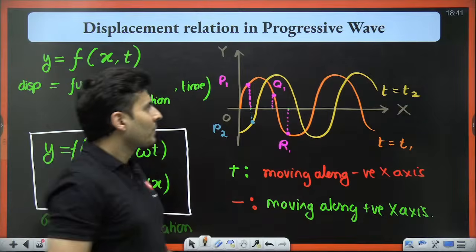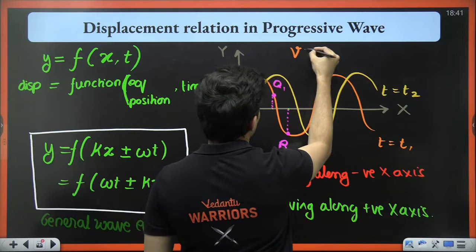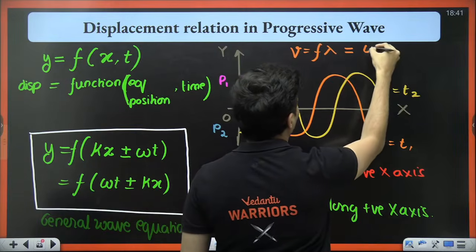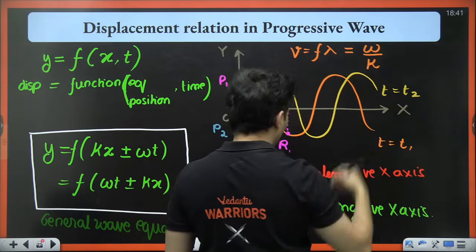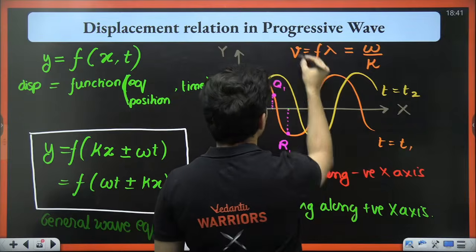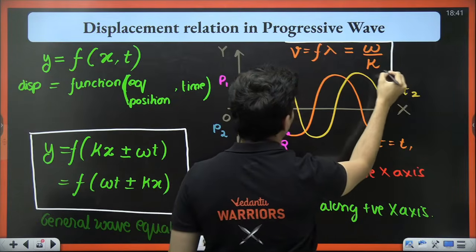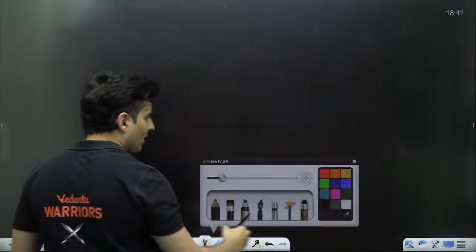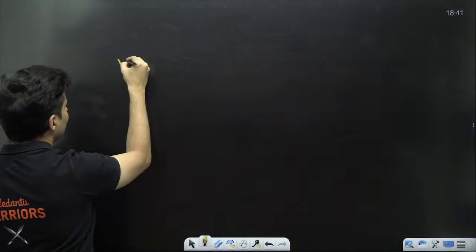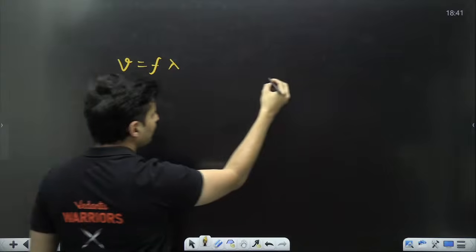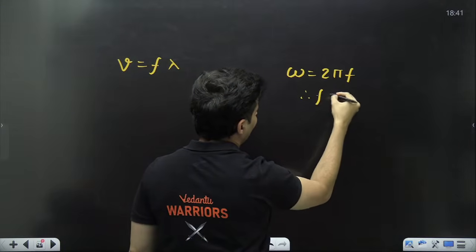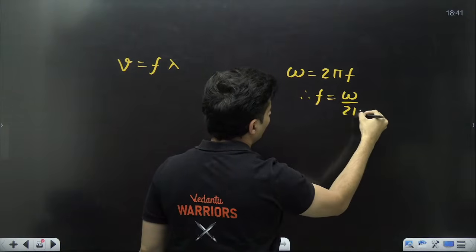So let me tell you, the wave speed, which was also f lambda, can also be written down as omega by k. There is no harm in this. Some of you will be like, sir, what is the proof of this equation? It's very straightforward. Since v is f lambda and we know that omega is 2 pi f, therefore f is omega by 2 pi.